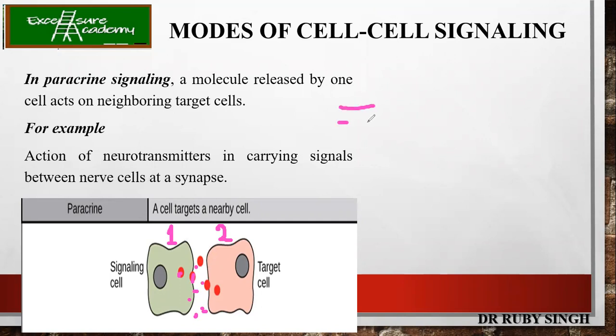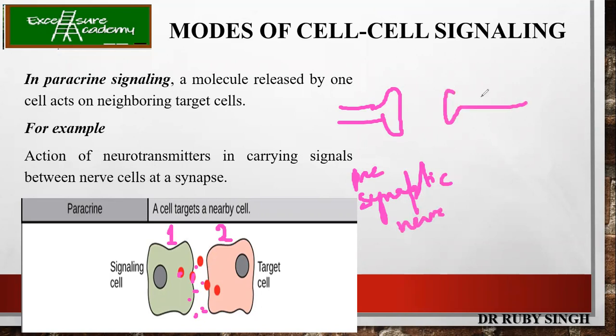So you have got the presynaptic nerve over here, and then we have the postsynaptic one. This we have learned during the action potential and the membrane potential. If not, please go through that video. It is been explained very well how the membrane potential is transferred from one cell to another cell. Now this example is a neurotransmitter.